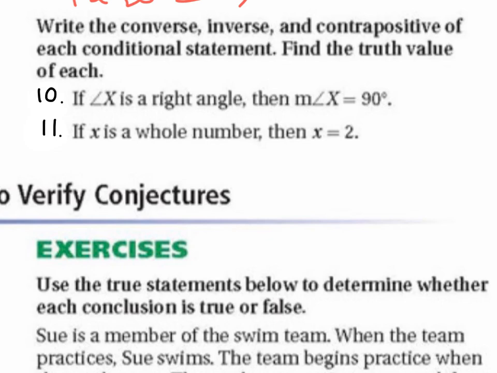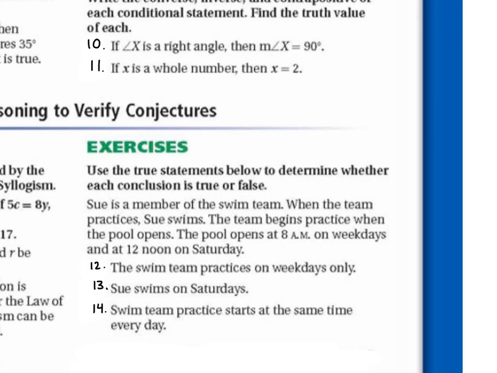And what's the contrapositive, our last? You want to do it, Jeremiah? If x is not equal to 2, then x is not a whole number. Perfect. If x does not equal 2, then x is not a whole number. Is that false? Because x could equal 3 or another number. Right, so that would be false. And then if x isn't a whole number, then x doesn't equal 2, right? Because it could be something else. Right.